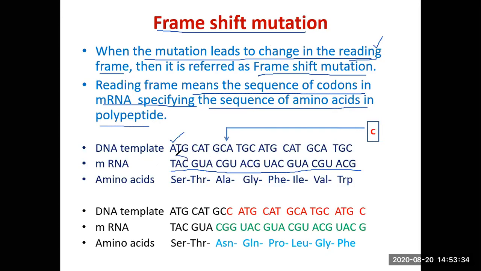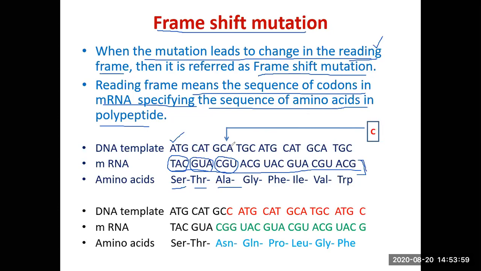So these 3 nucleotides constitute one codon. This is the second codon. This is codon 3. Each codon codes for an amino acid. So serine, threonine, alanine, like this. So this nucleotide sequence in the messenger RNA, which specifies the sequence of amino acids, is called the reading frame.